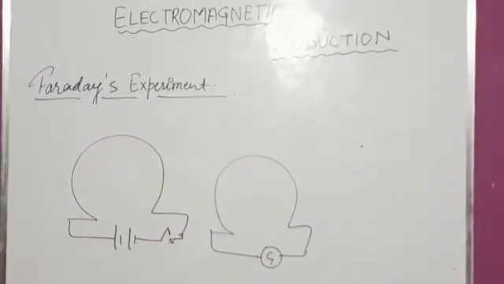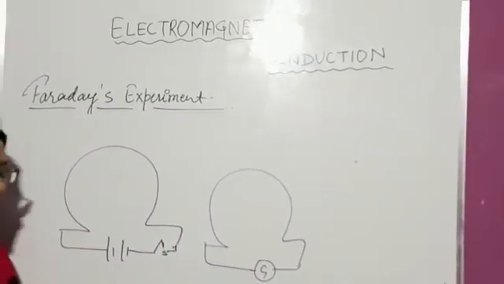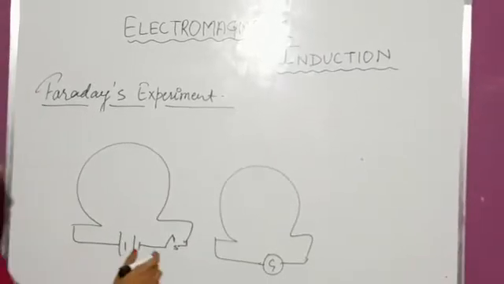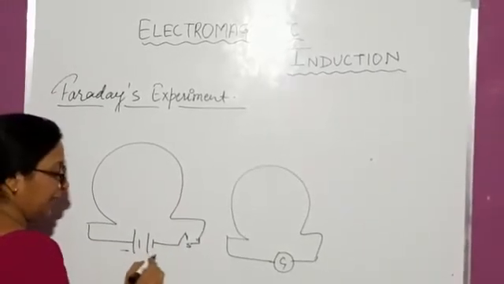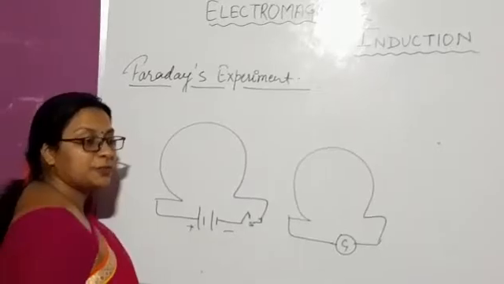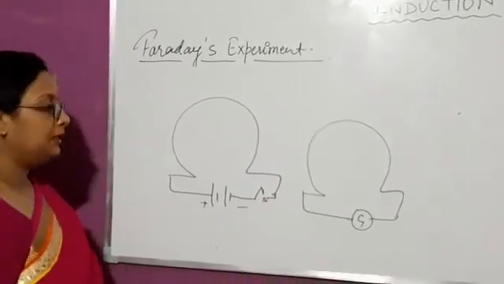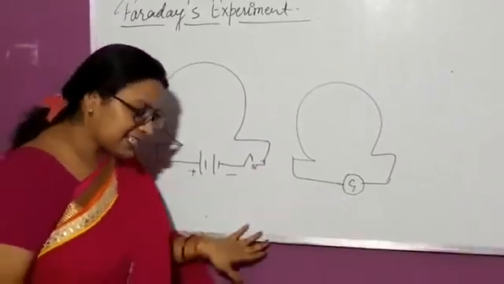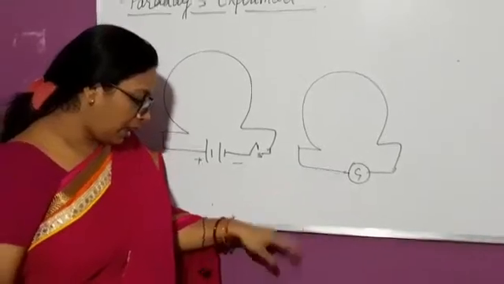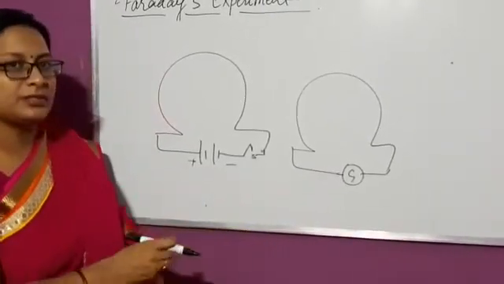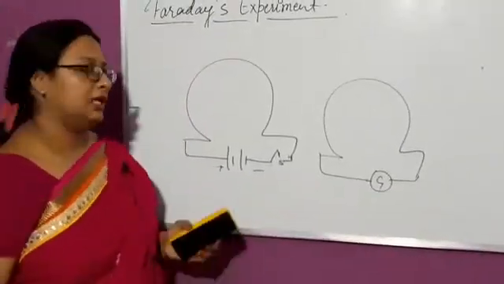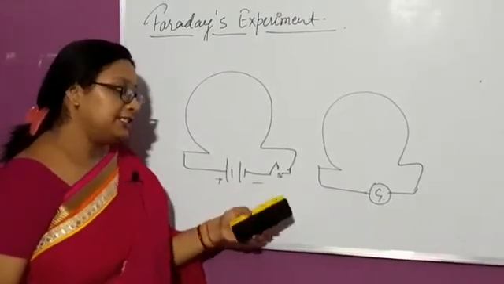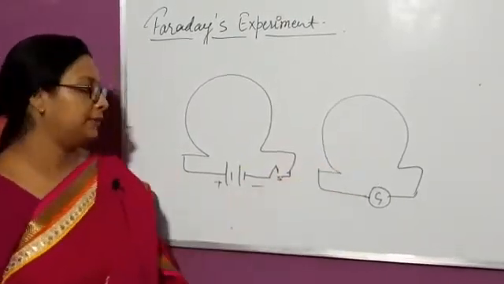It is a current-carrying conductor which acts as a magnet, and the battery is a DC source which provides constant current. So if both are stationary, how will you induce current in this coil?